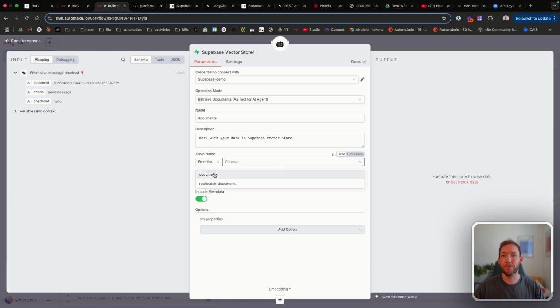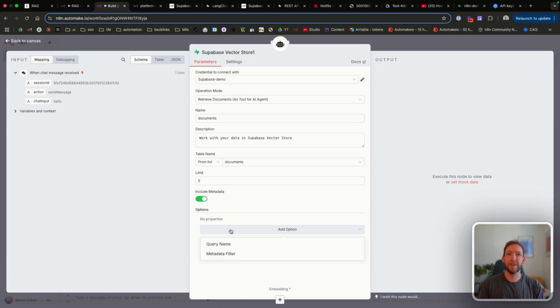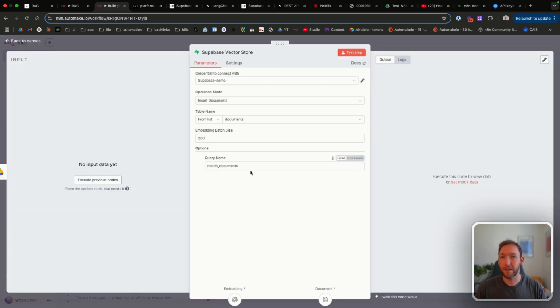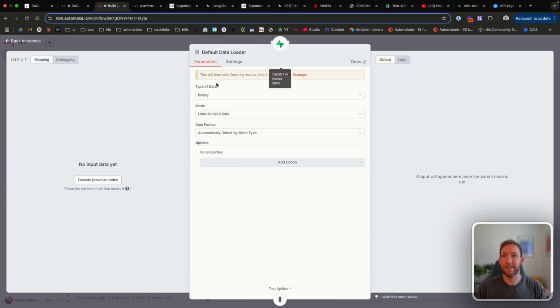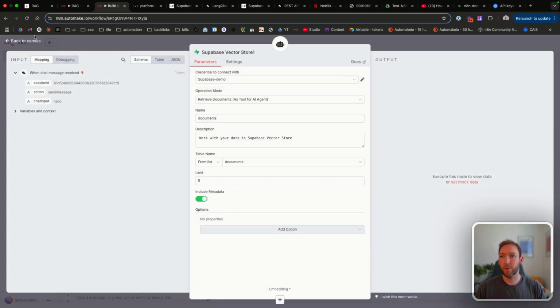And then from the tables, we're going to just say you're going to retrieve from the documents table because we saw in our Supabase that that's what we're pulling. And then we're going to tell it, don't pull more than the 5 most similar chunks, and pull the metadata as well. If we wanted to select certain metadata and pass in metadata in the message, like say we had a 2024 document and a 2023 document, we might pass in metadata when we initially load the documents here. So we add metadata to the default data loader here, and we might say the year of that specific document. So that's all we're going to do there.